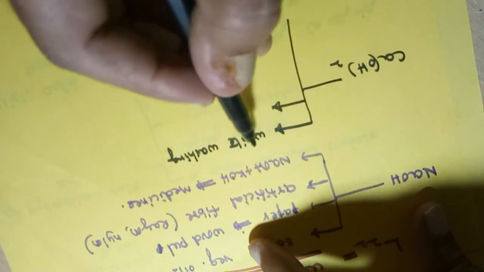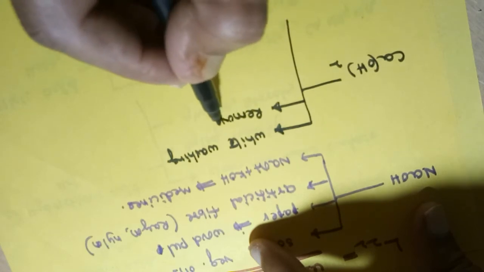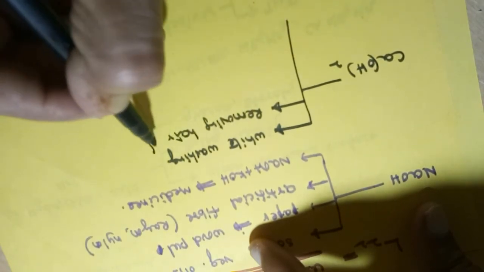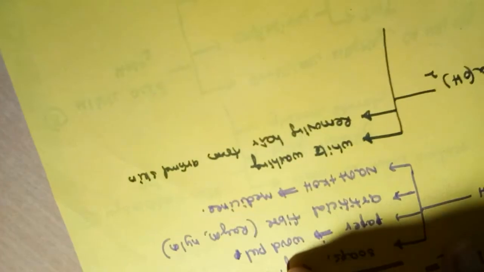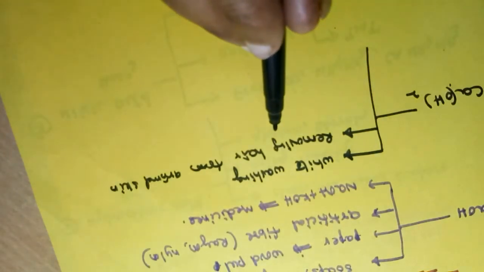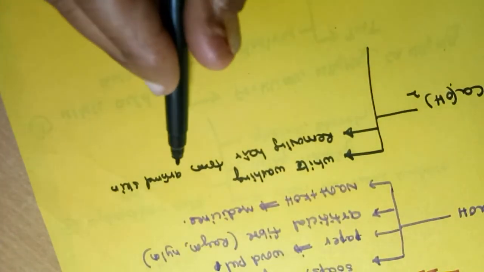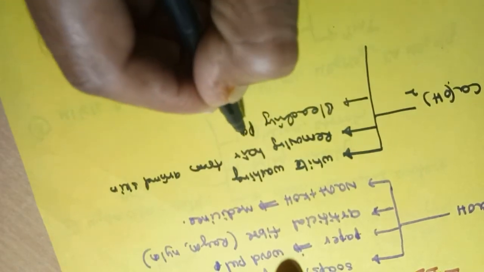And calcium hydroxide is used for removing hair from animal skin. Where do we use this process? In skin industries or in the tanning process. We add calcium hydroxide in order to remove the hair from the skin of dead animals. And it is used to prepare bleaching powder.